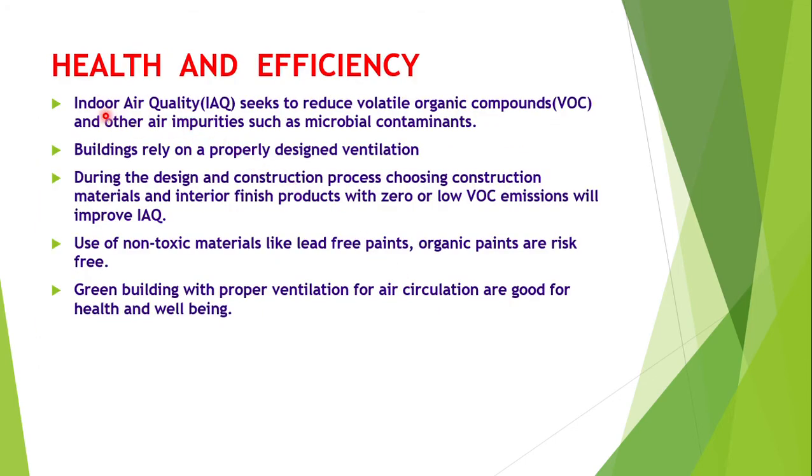Health and efficiency. Indoor air quality seeks to reduce volatile organic compounds and other air impurities such as microbial contaminants. So to improve the air quality, volatile organic compounds have to be reduced. Buildings rely on a properly designed ventilation. During the design and construction process of these green buildings, choosing construction materials and indoor interior finished products with zero or low volatile organic compound emissions will improve indoor air quality.